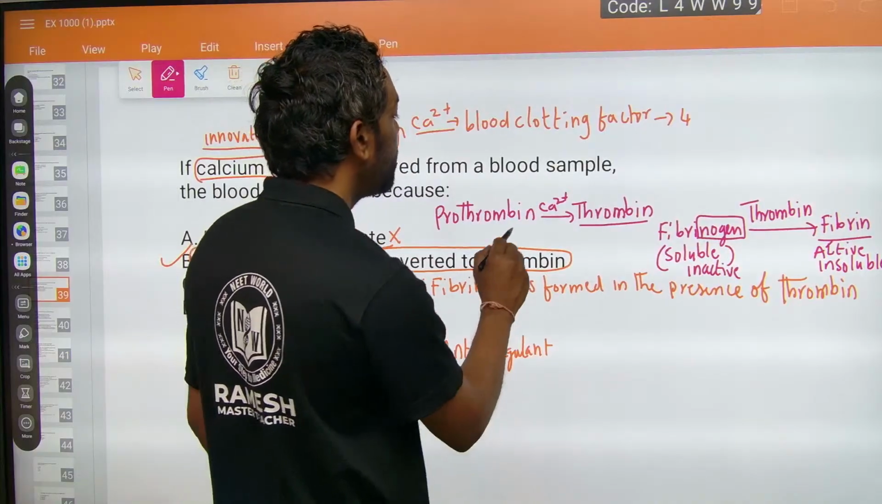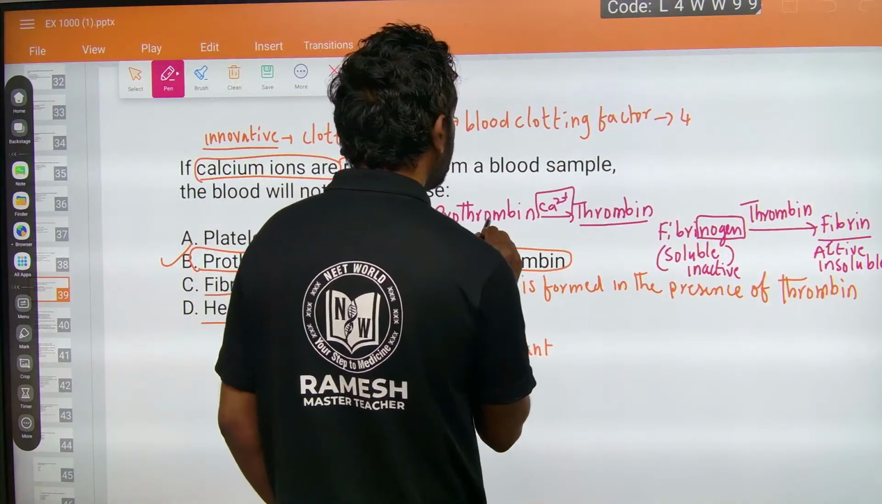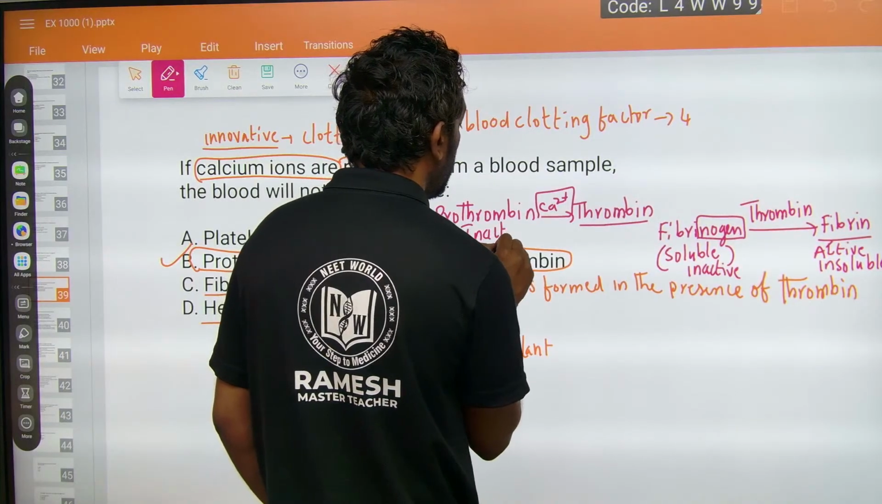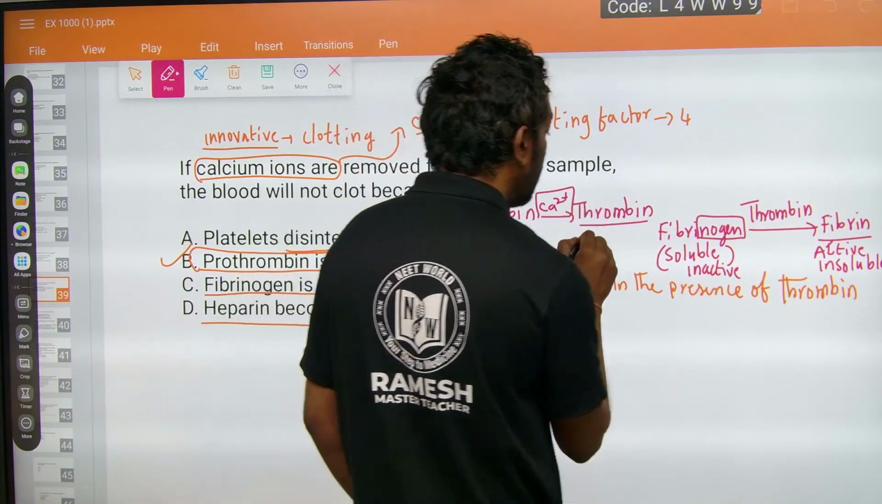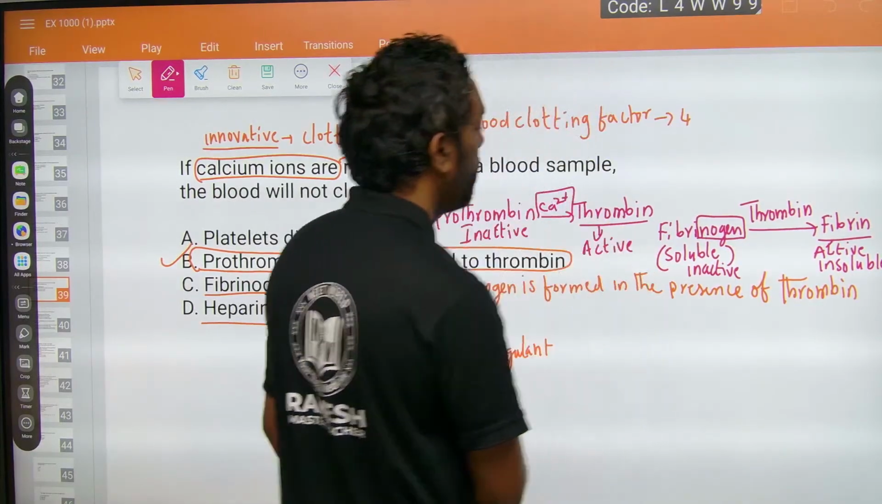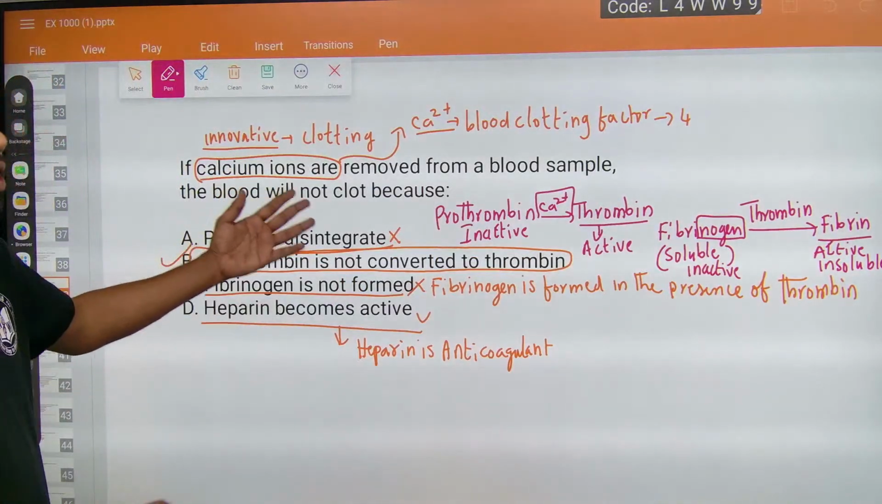Okay, this is the calcium ion that converts inactive fibrinogen into the active form through thrombin. Okay, guys, this is blood clotting.